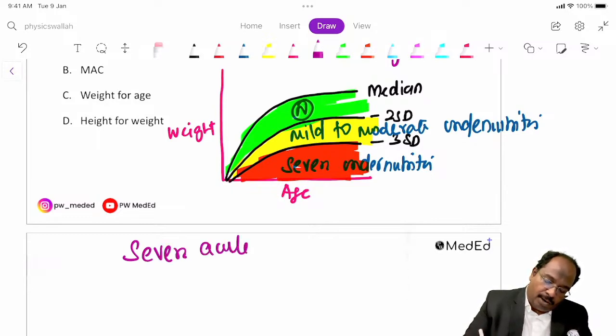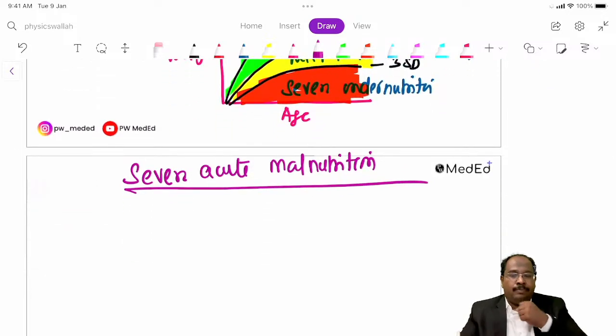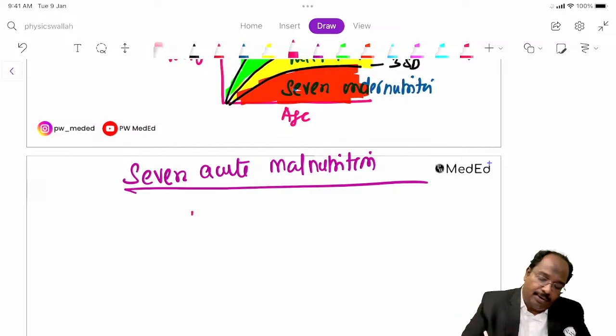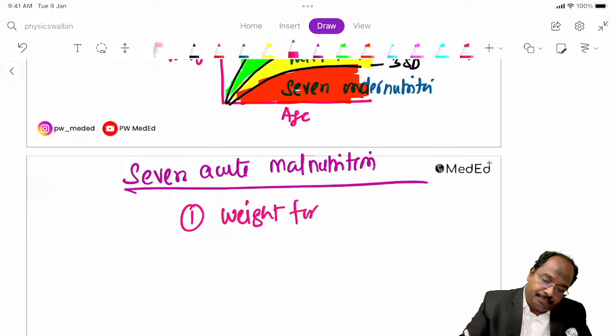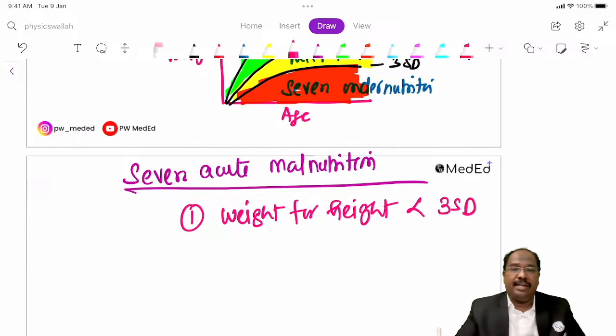Severe acute malnutrition. What is the criteria for a SAM child? Weight for height we are going to include. So here, weight for height less than 3 standard deviation.